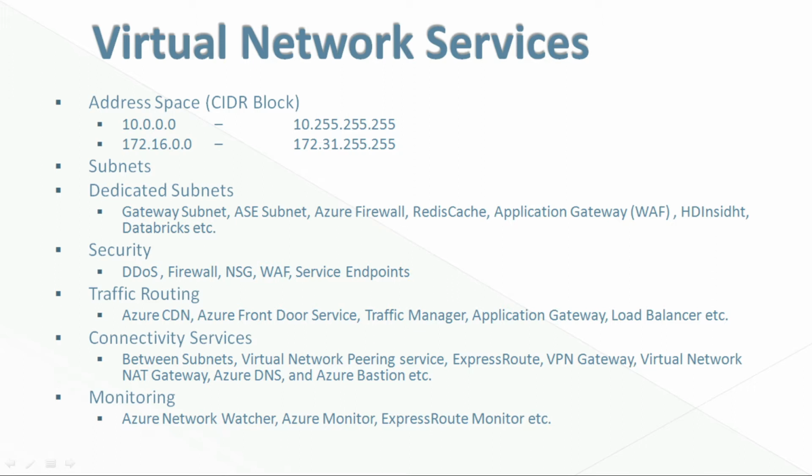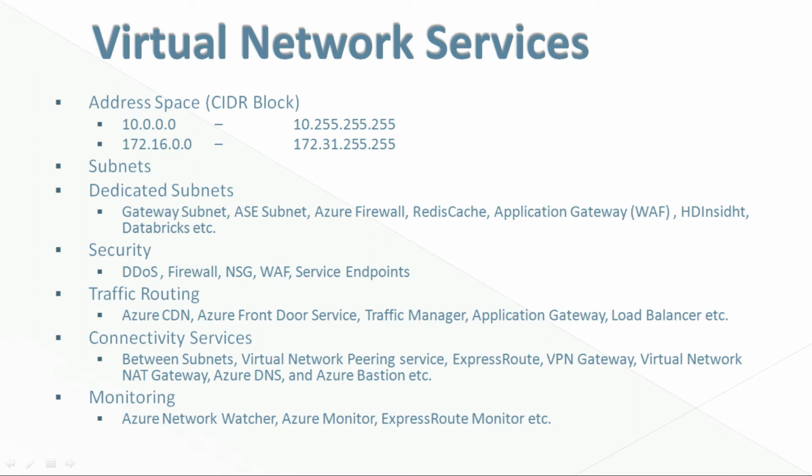It supports application protection using services like DDoS protection, firewall, network security groups, web application firewall, and service endpoints, etc. Azure automatically creates a route table for each subnet within the Azure Virtual Network and adds system default routes into the table.